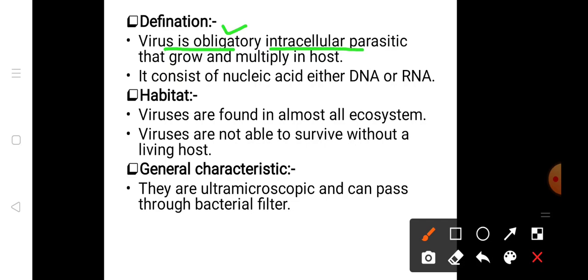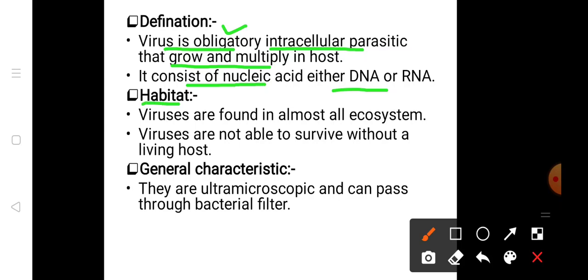They grow and multiply in the host; they particularly require the host in order to grow and multiply. A virus consists of nucleic acid, either DNA or RNA, but never both at a time.